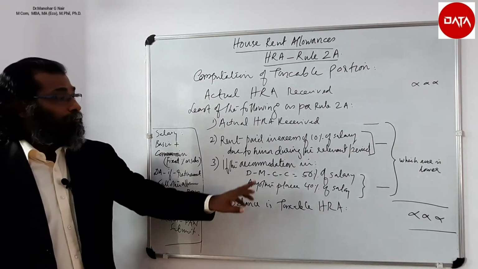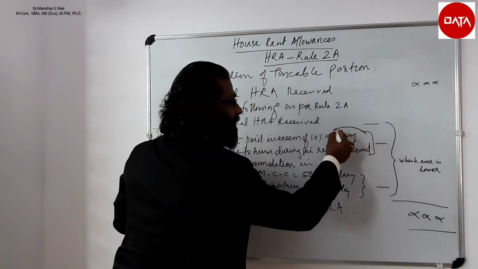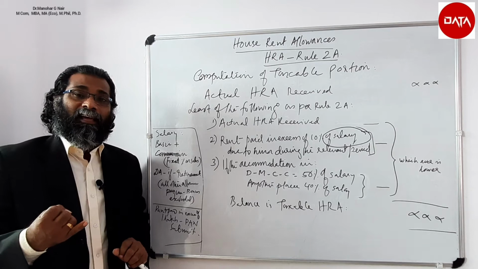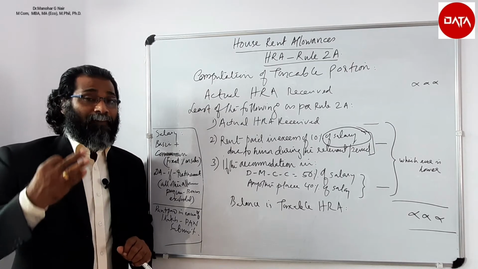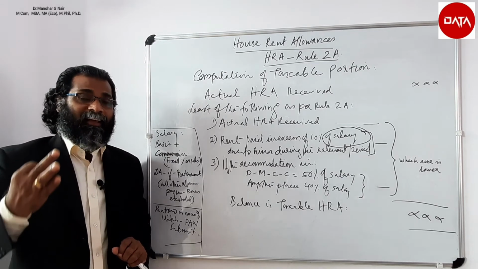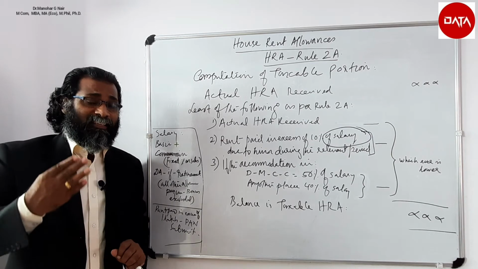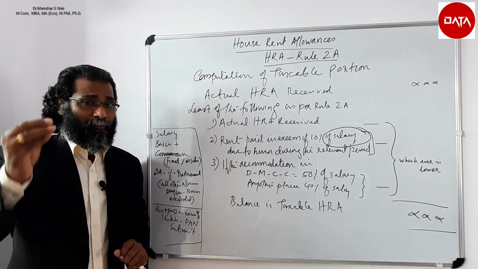Here, for computation of this salary, as per the meaning of salary, basic will be taken, commission on the basis of turnover, a fixed percentage if allocated, that will be taken, along with the dearness allowance if it is considered for the retirement benefit.